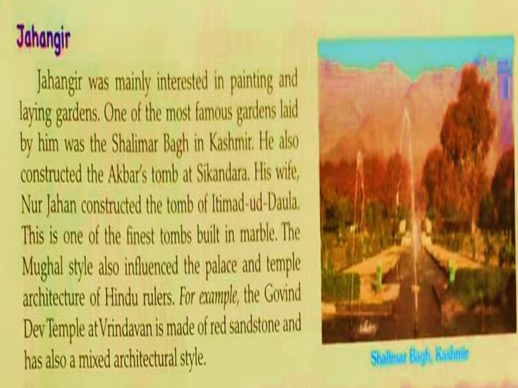Then comes Jahangir. Jahangir was interested in paintings and laying out gardens. The most famous garden laid out by him was Shalimar Bagh in Kashmir. Also he constructed Akbar's tomb at Sikandra. His wife Noor Jahan constructed the tomb of Itimad ud Daula, which is the finest tomb built in marble.